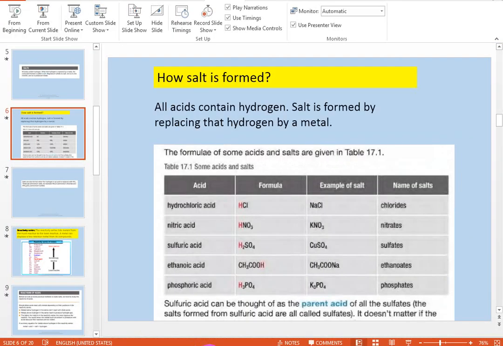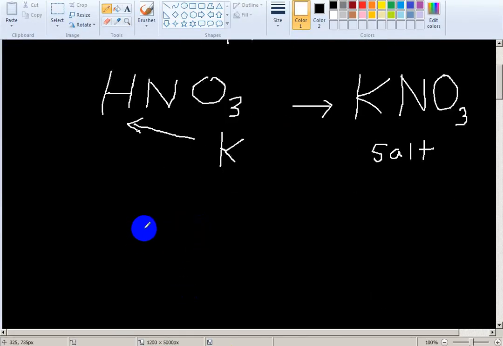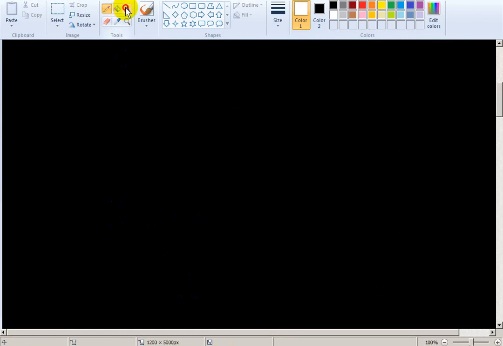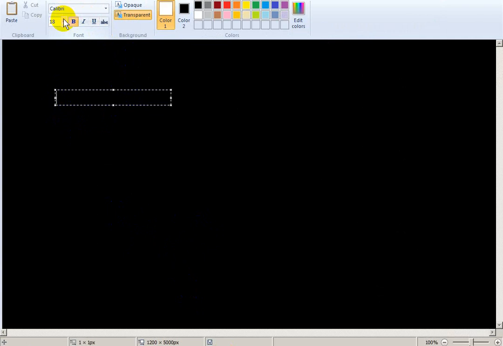Okay, now I am giving you questions. Name the salt. If sulfuric acid is replaced by sodium, what will be the salt name? Sodium sulfate. Yes, sulfuric acid forms sulfate salt.